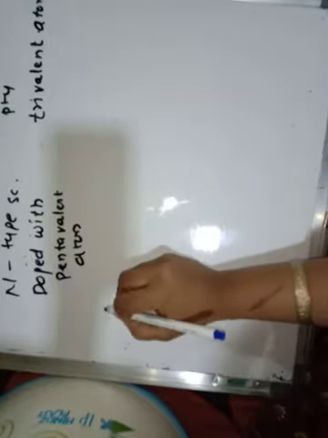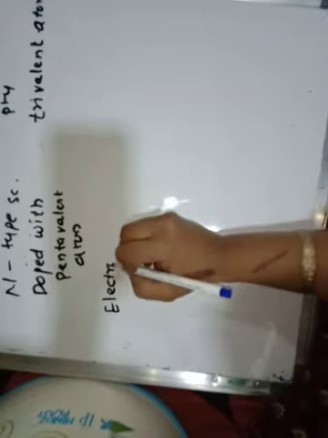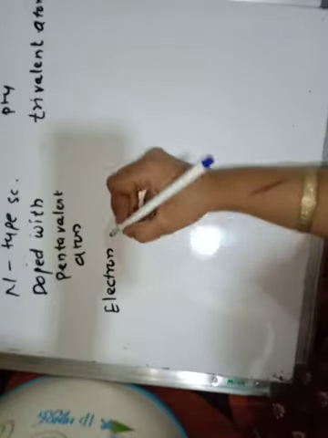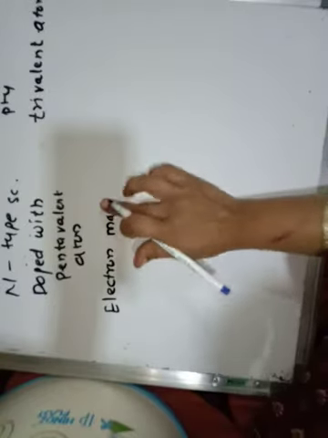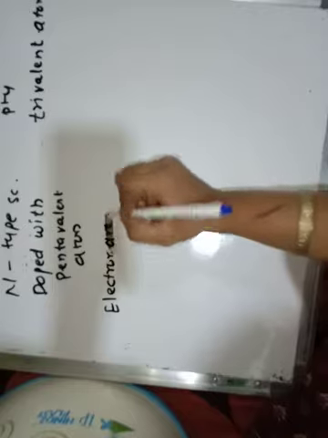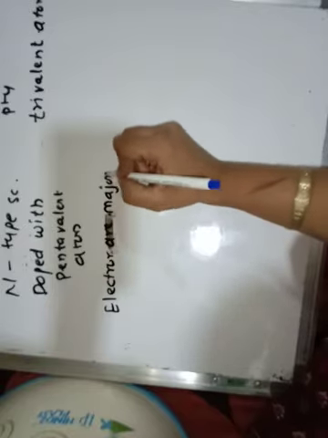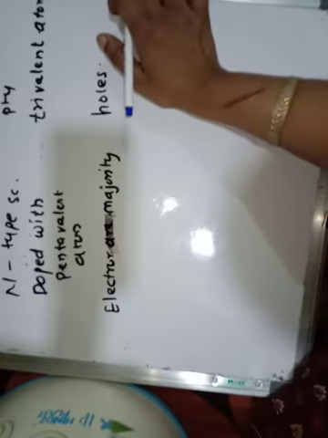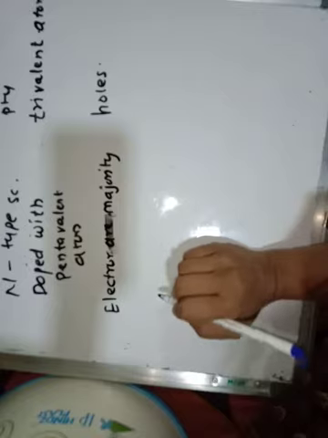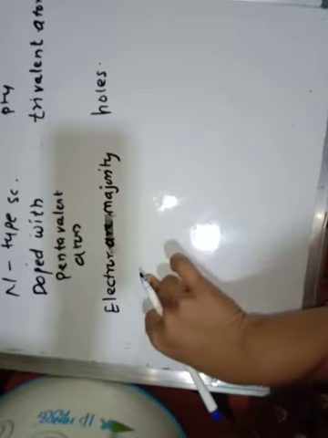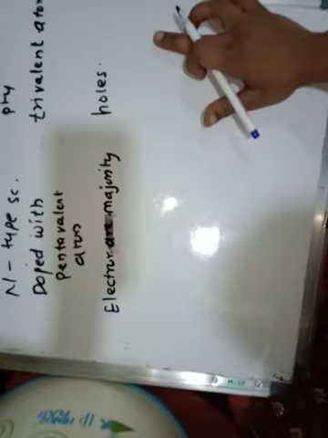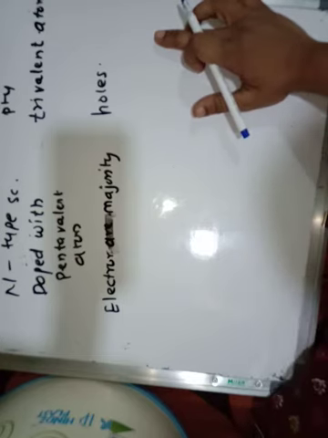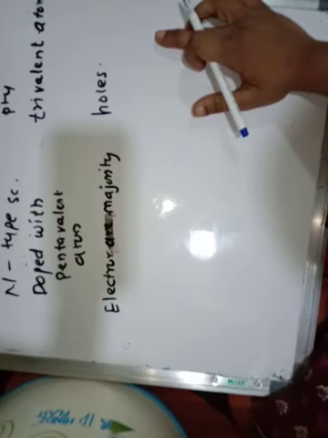In n-type, electrons are the majority charge carriers, and in p-type, holes are the majority charge carriers. Means here in n-type holes are the minority charge carriers, and in p-type, electrons are the minority charge carriers.